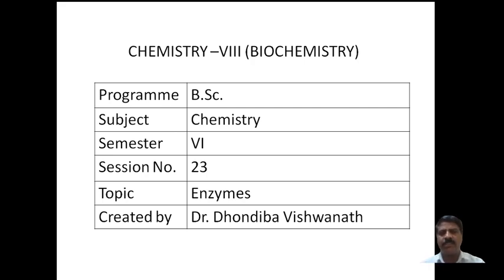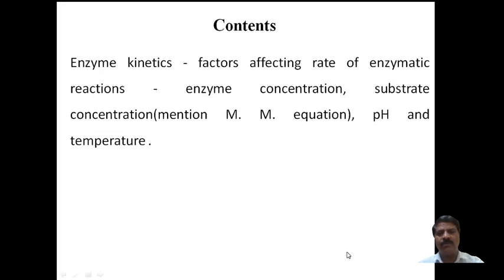Today I am going to discuss the 23rd session of Biochemistry of Chemistry 8, Paper 8, which belongs to enzymes of 6th semester BSc. In this session I am going to discuss enzyme kinetics. In fact, enzyme kinetics covers the rate of enzymatic reactions and the factors affecting them, like enzyme concentration, substrate concentration, then the Michaelis and Menten equation.